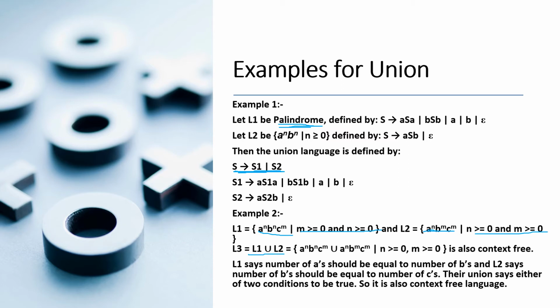So it is basically a^m b^m c^n union a^m b^n c^n where n is greater than or equal to 0 and m is also greater than or equal to 0, which is also context free. L1 says the number of a's should be equal to the number of b's, and L2 says the number of b's should be equal to the number of c's. The union says either of the two conditions should be true, so it is also a context-free language.